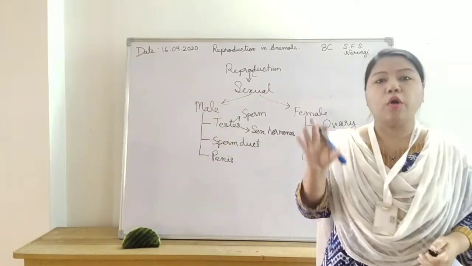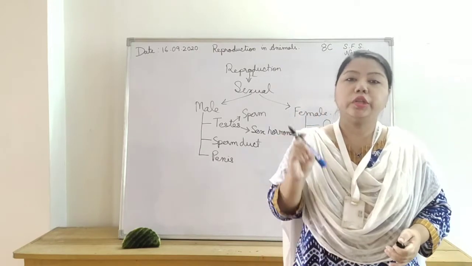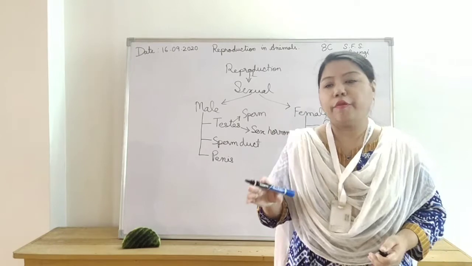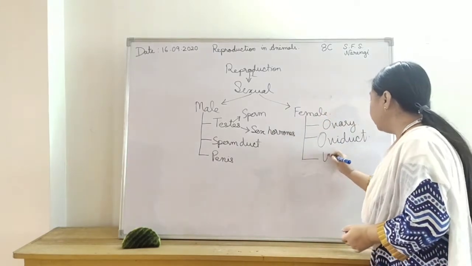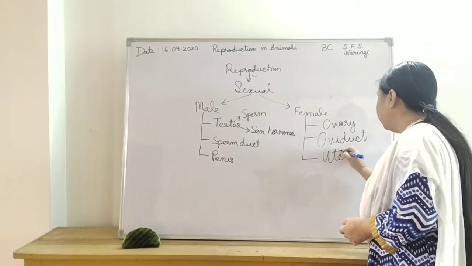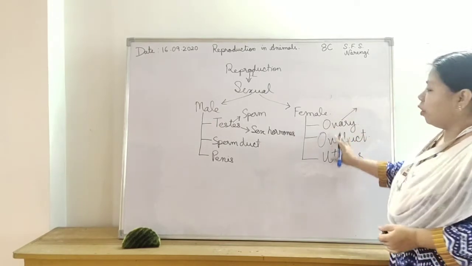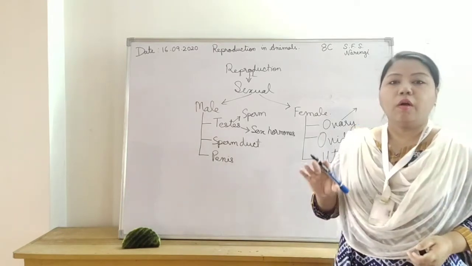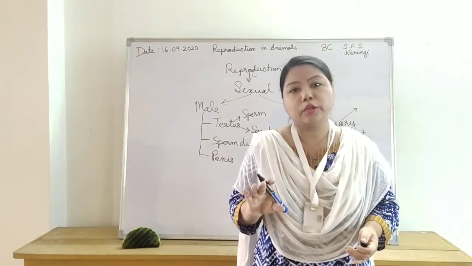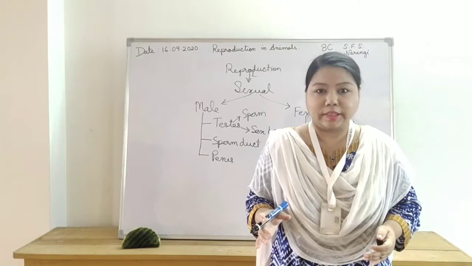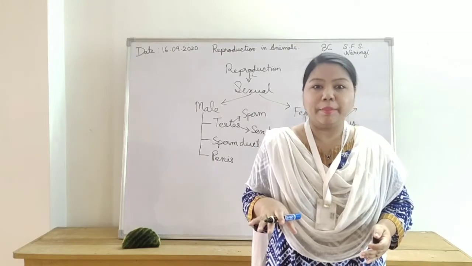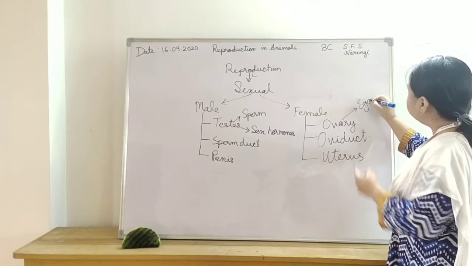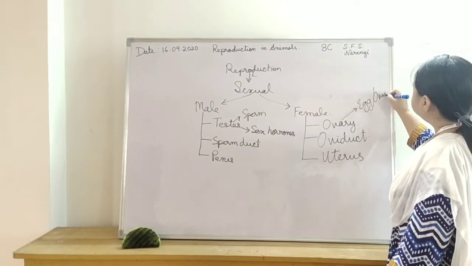The oviduct, or fallopian tube, is a tube-like structure which carries the egg from the ovary to the uterus. The female gamete is called egg or ovum.